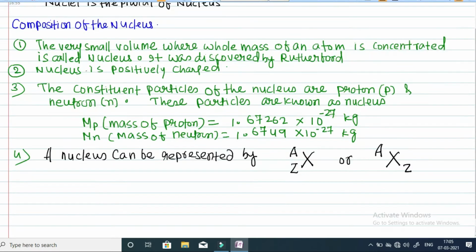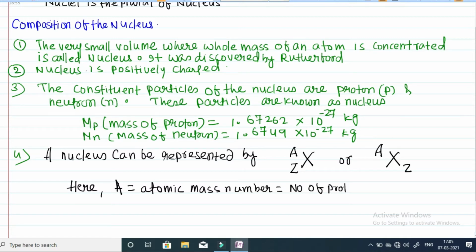And what is A here? A is your atomic mass number, which is equal to the number of protons plus the number of neutrons. I am writing the number of protons as NP and the number of neutrons as NN.